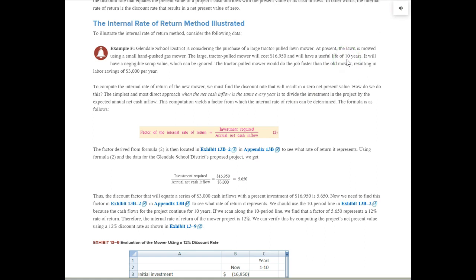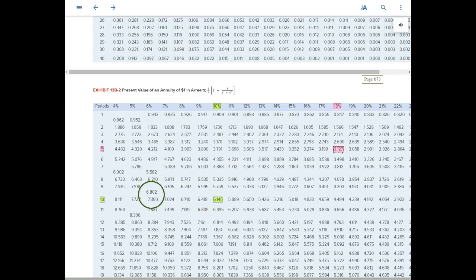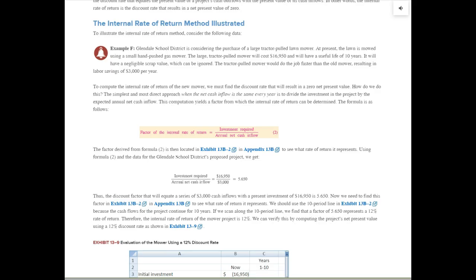So let's go to the present value of an annuity table, since we're dealing with $3,000 per year each year. So the annuity table, 10 periods, and look for the factor of 5.65. Ten years, and you start going across. Where's 5.65? Here it is. Let's go up: 12%. So we had the factor we computed a minute ago. We had to remember the 10-year period we're dealing with, find the factor, and go up and find the percent. So this project, given its numbers, is generating a rate of 12%.